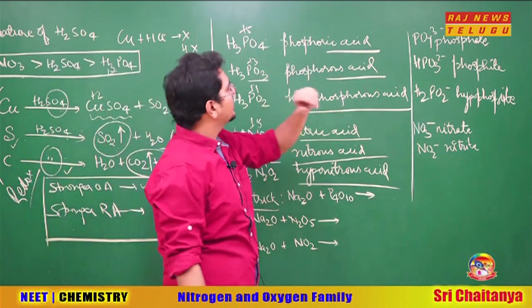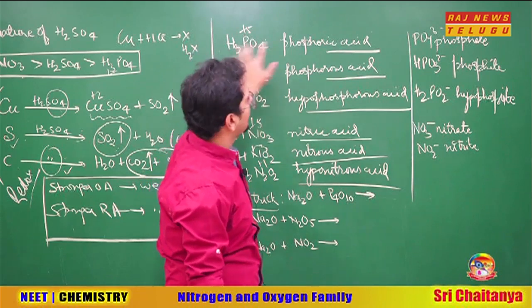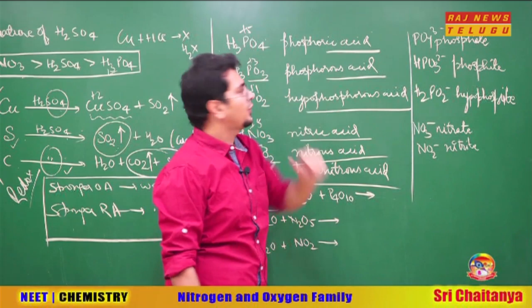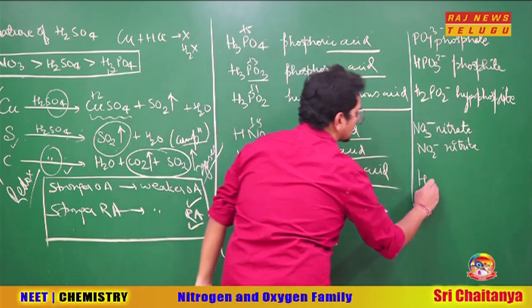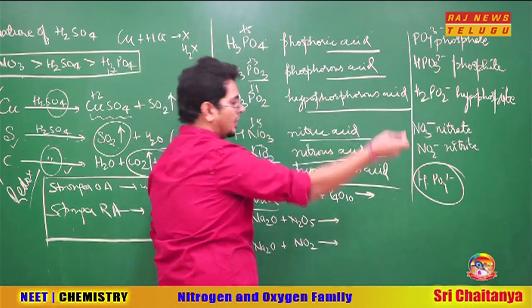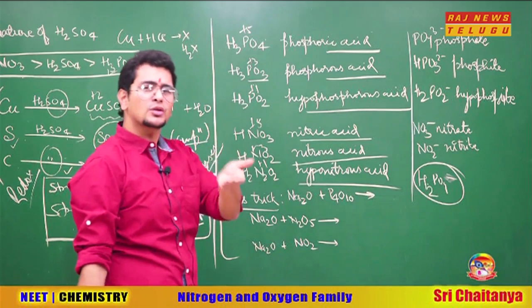Then the anions are named as, ic acid will be named as ate. So phosphoric acid anion, phosphate. Sir, what if all the H plus are not released? Then for example, if someone writes HPO4 2 minus, then hydrogen phosphate. H2PO4 minus, then dihydrogen phosphate.